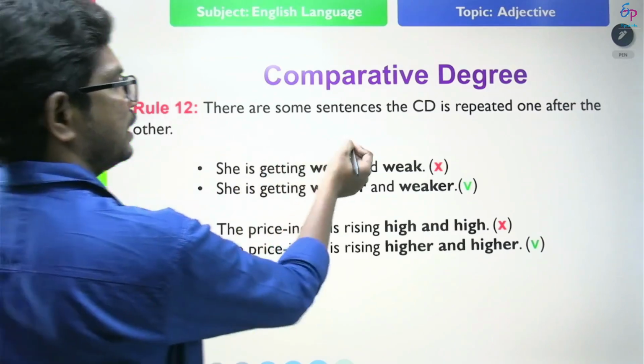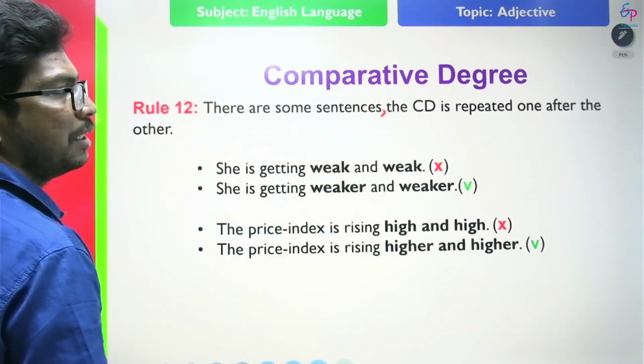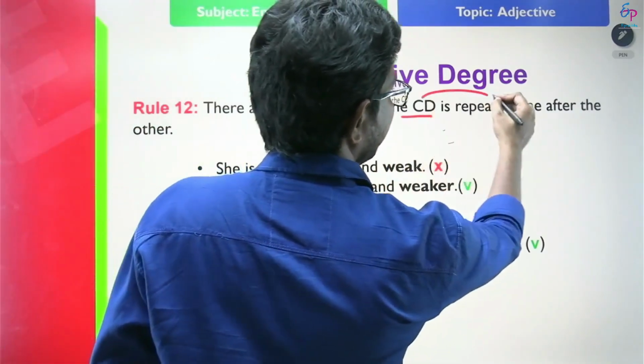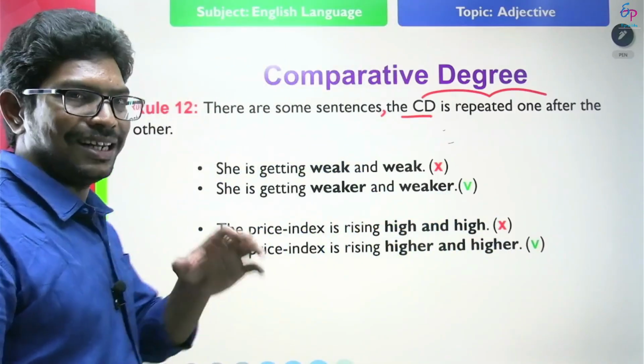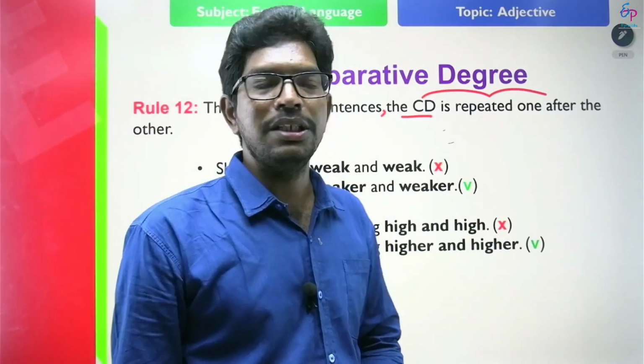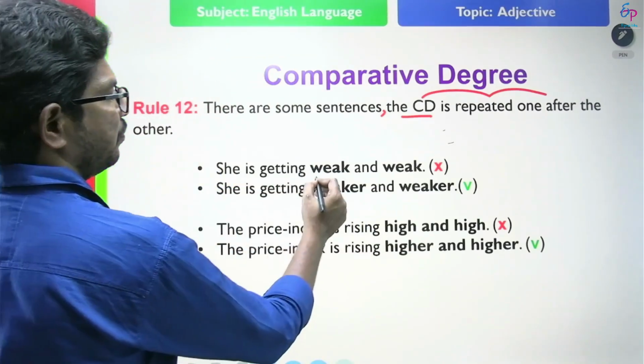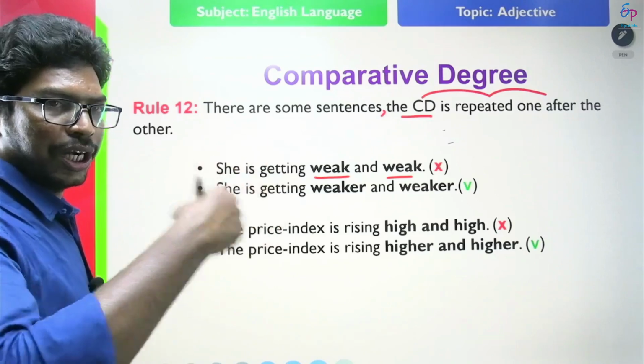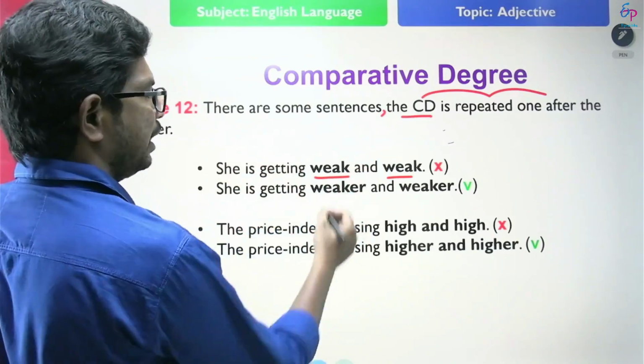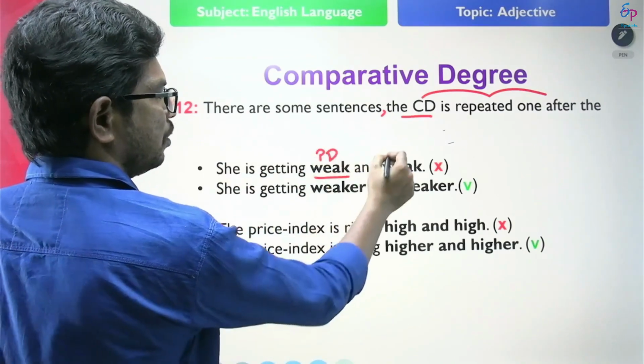See the next rule. There are some sentences in which the comparative is repeated one after the other. Look at the example. She is getting weak and weak. Weak and weak are positive degrees.